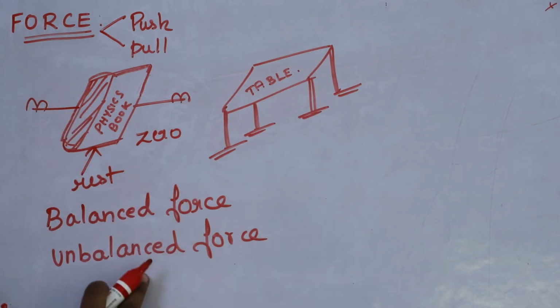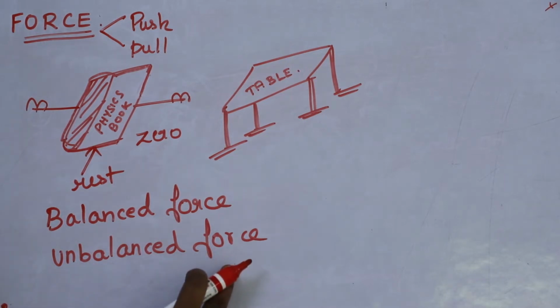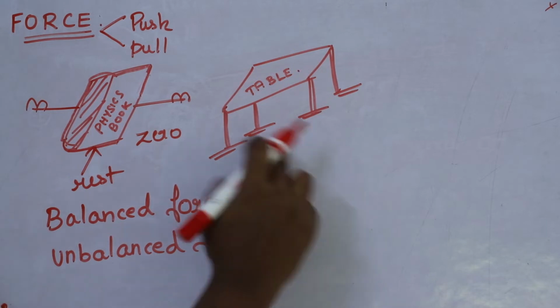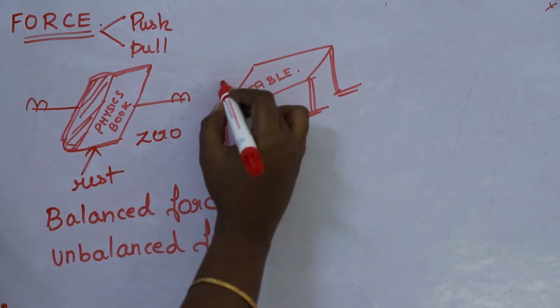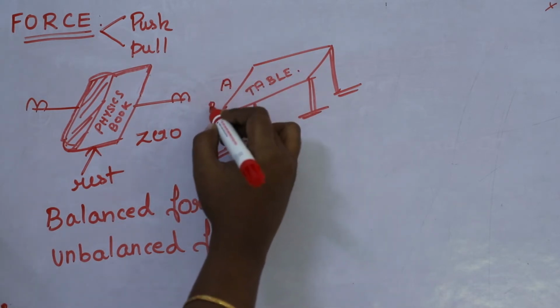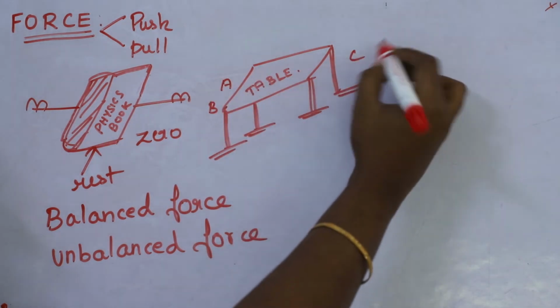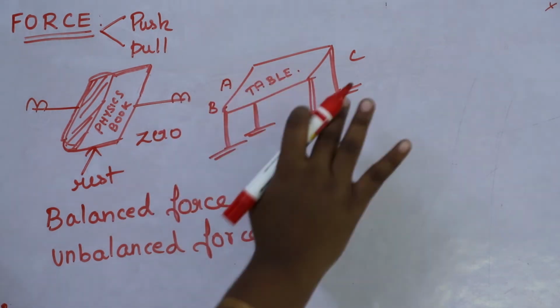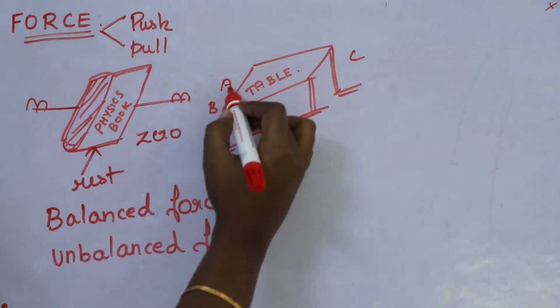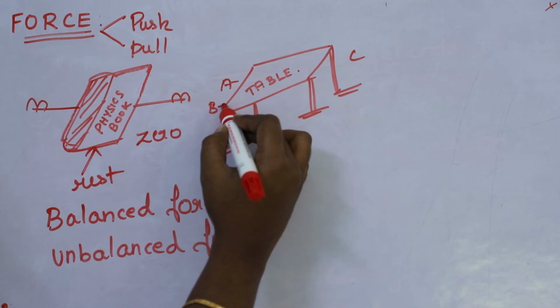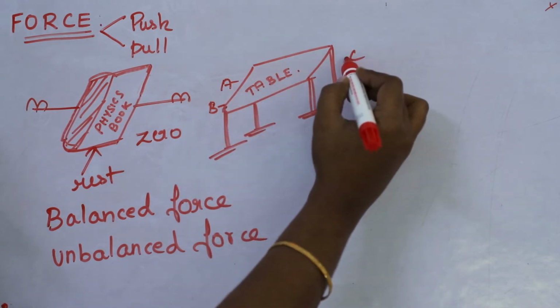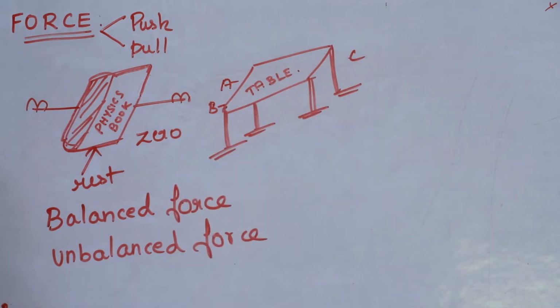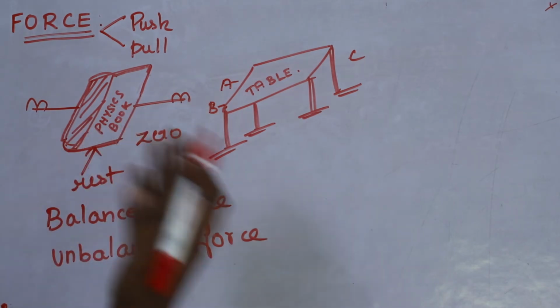Okay, next, coming to the unbalanced force. For unbalanced force, I have drawn a table here. You consider two boys, A and B, standing on this side, and one boy, C, standing on the other side. They are going to push the table. Both boys A and B apply force on the table and boy C also applies force on the table. To which side will the table move?